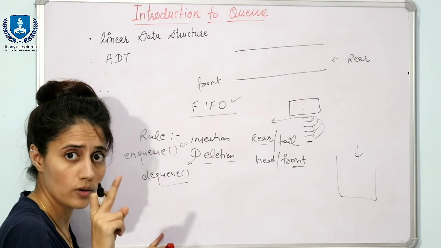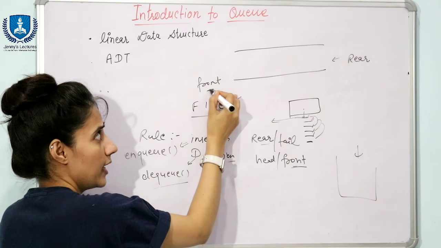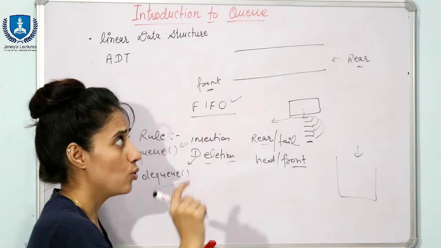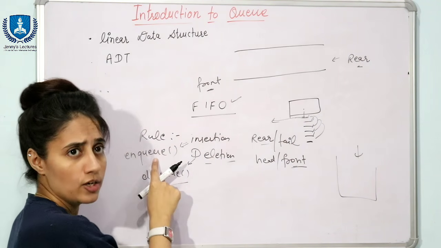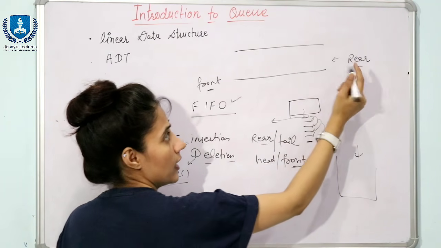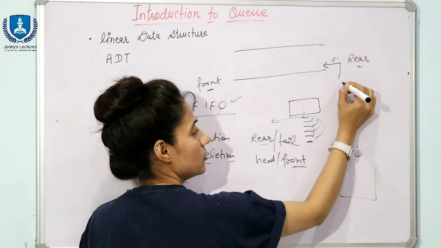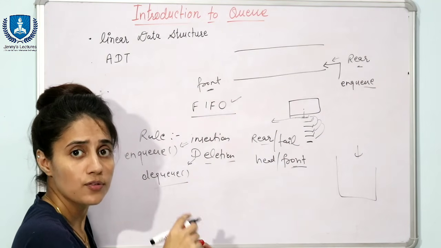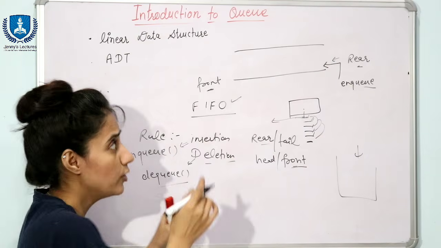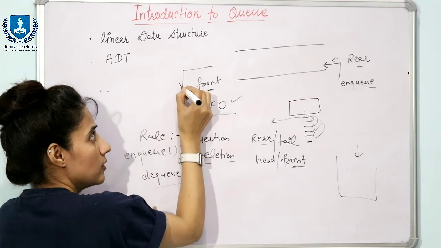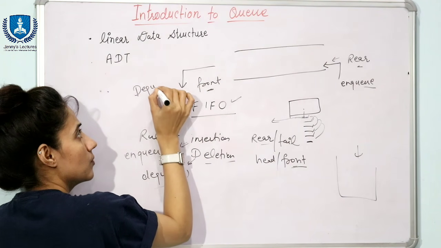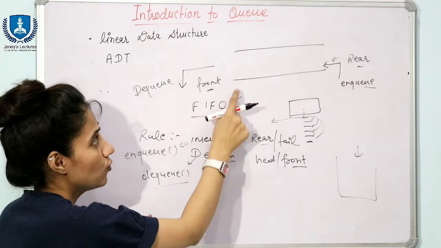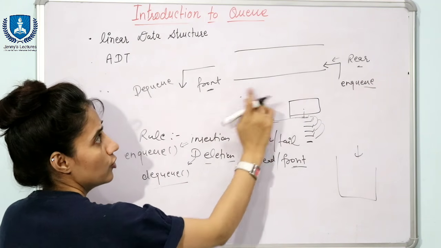Obviously, when you implement this queue, you will have to take 2 variables, front and rear, which is a must. So the enqueue operation is performed from the rear: from here we can insert data in the queue. And if you want to delete data from the queue, we can dequeue from the front. We can delete data from there. So this is the logical representation of a queue.